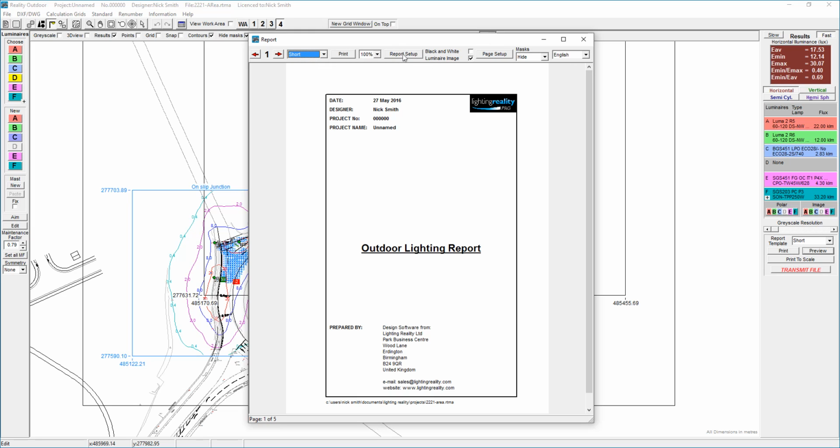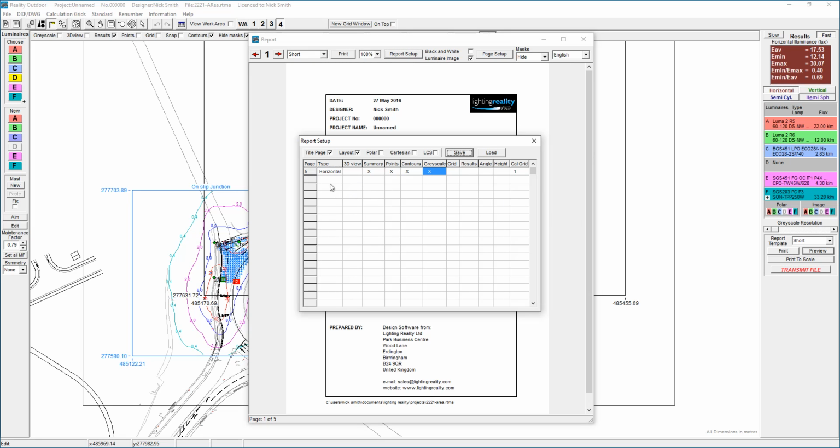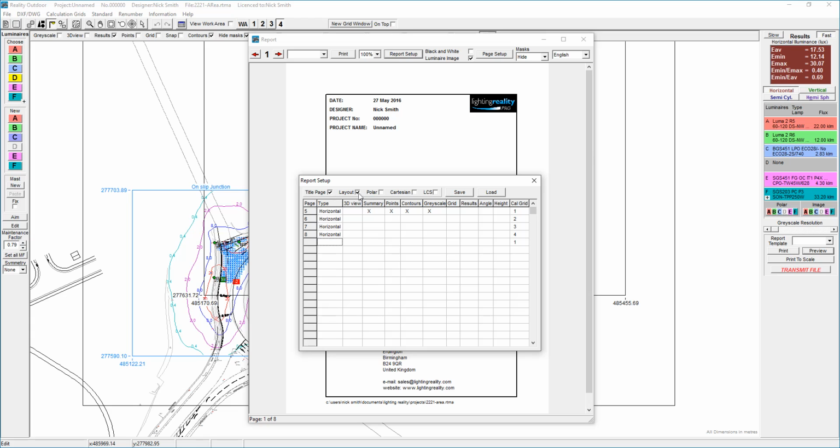Another alternative would be to set your own grid up. Let's say, for example, you want to go with a horizontal grid with grid 2, a horizontal grid with grid 3, a horizontal grid with grid 4, and so on. Horizontal grid, and then with, oh, can't do that, so let's turn that back off again. We can choose the title page here, which is the one you can see just behind. The layout page I've already talked about, and then we can choose the LCS diagram, the Cartesian curve, and the polar curve as an option as well.